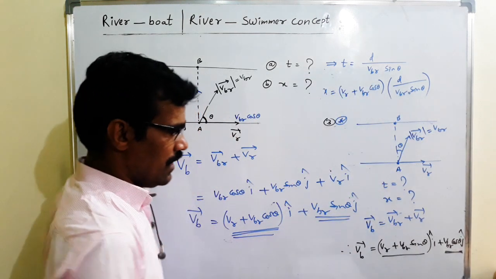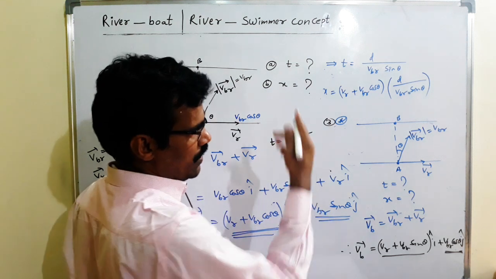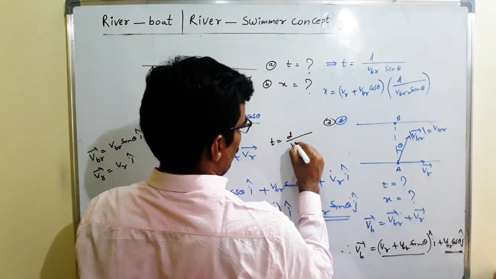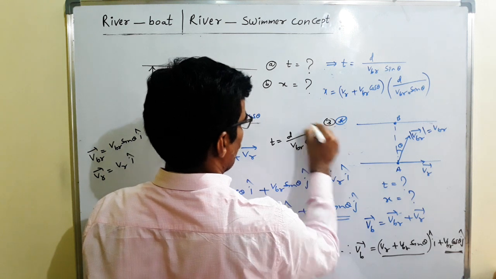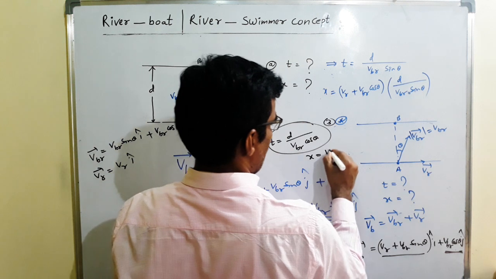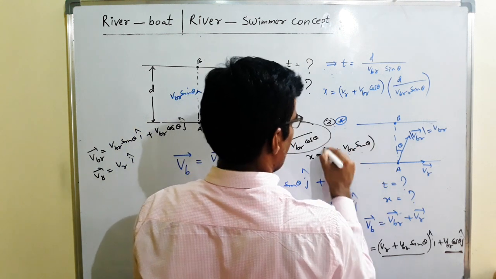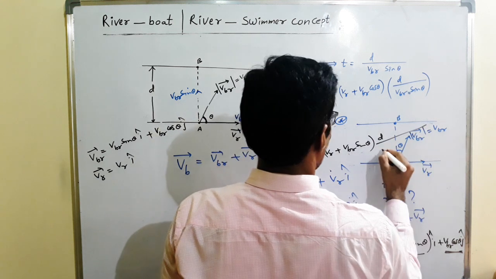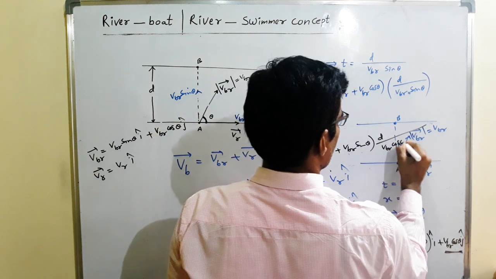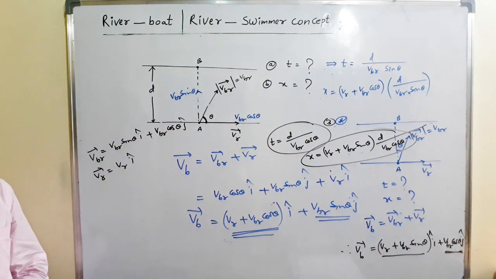Time taken t is equal to d by the y component perpendicular to river, VBR cos theta. Right? And x is equal to this into time, VR plus VBR sin theta, into t, which is d by VBR cos theta. Right? Okay, thank you.